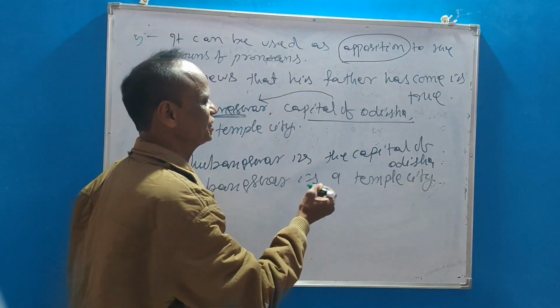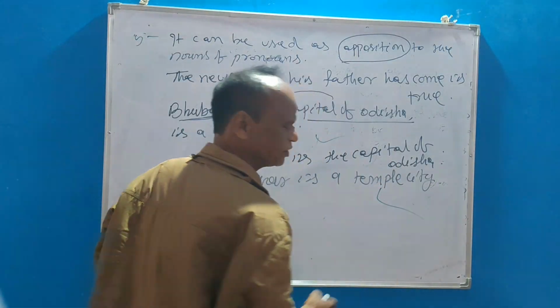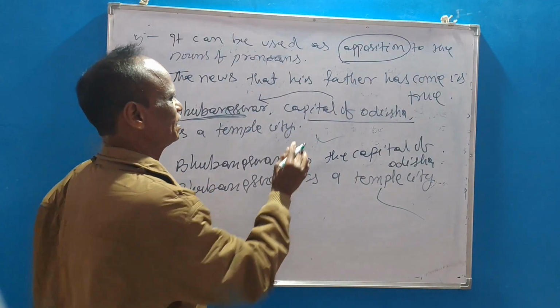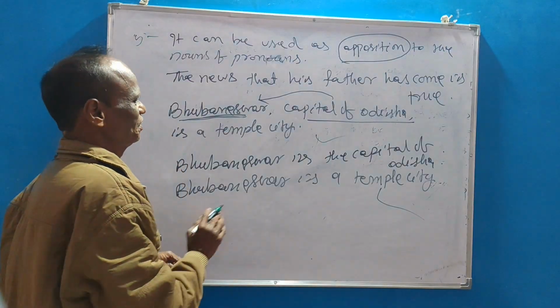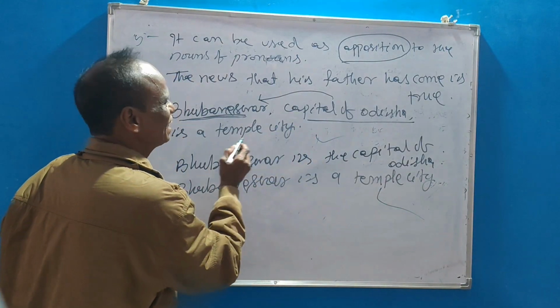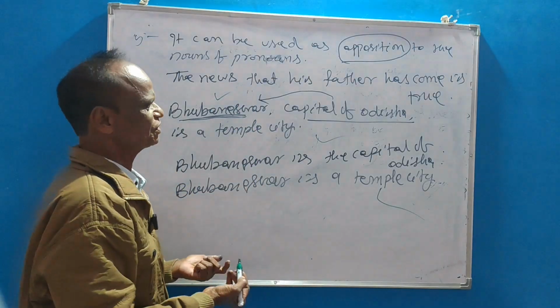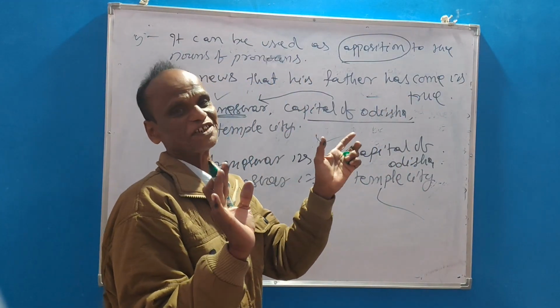Bhubaneswar is the capital of Odisha, it is a complete sentence. Bhubaneswar is a temple city, it is a complete sentence. Capital of Odisha is a temple city. So if we omit either Bhubaneswar or capital, there is a complete sentence.